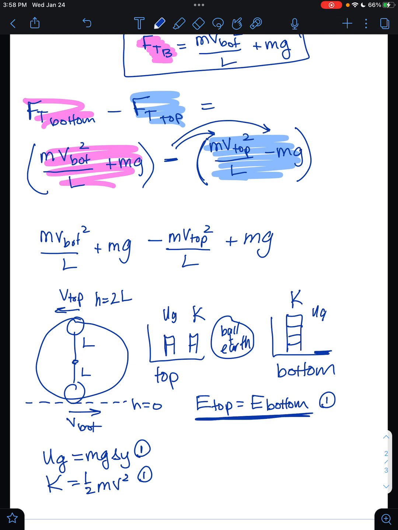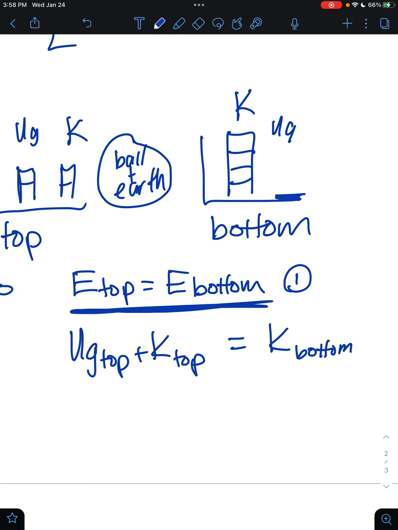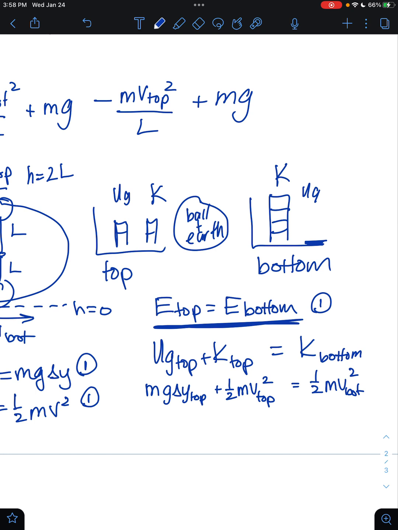To now get more specific, we would say at the top, there's gravitational energy and kinetic energy, and at the bottom, there's only kinetic energy. To get even more specific, we would replace these with their equations. So this would be mg delta y at the top plus 1/2 m v top squared equals 1/2 m v bottom squared. Remembering that delta y at the top is twice the length of the string, so mg2L plus 1/2 m v top squared equals 1/2 m v bottom squared.